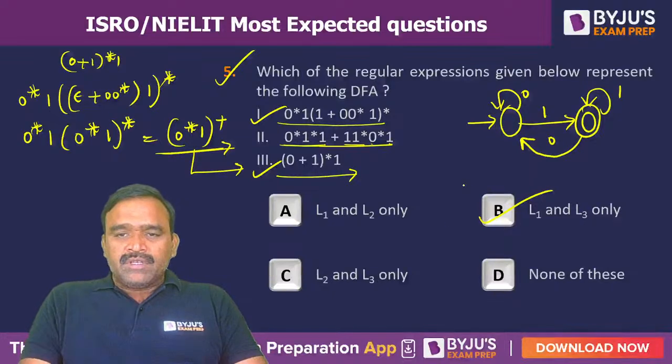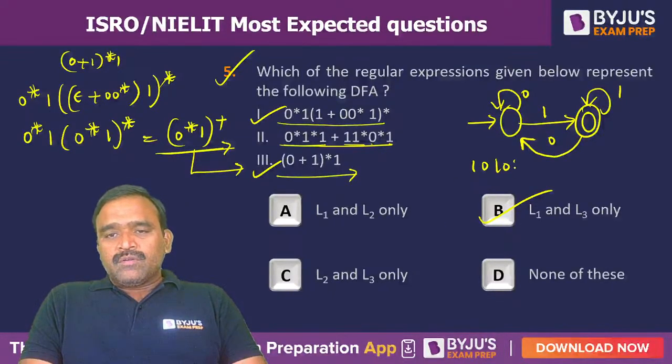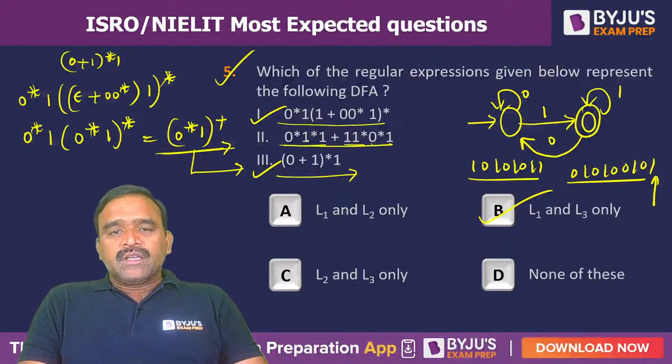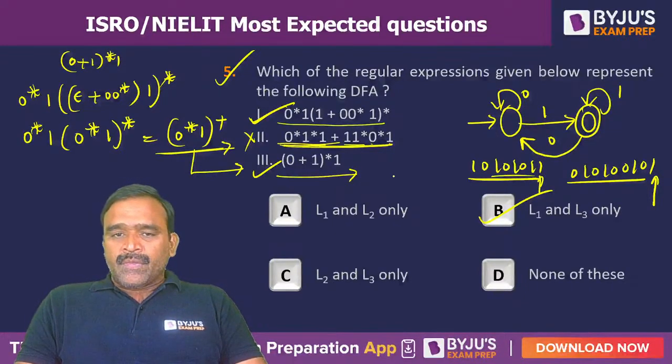If you want a string like 1 0 1 0 1 0 1 1 or 0 1 0 1 0 1, strings ending with 1, these are not recognized by the second regular expression. But 1 and 3 can give you any string ending with 1, while 2 is missing some strings ending with 1, like these. So option B is the right option.